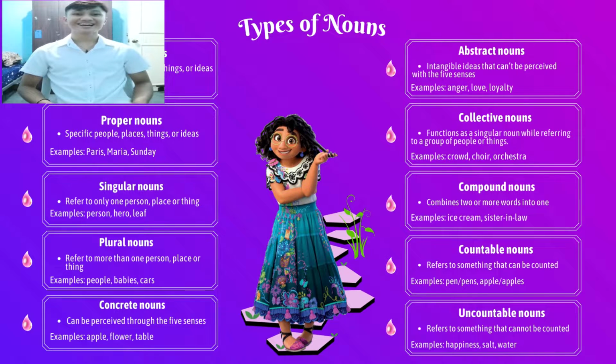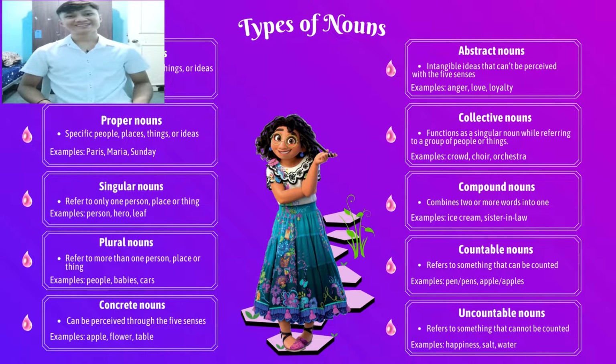Okay, next. Countable nouns refer to something that can be counted. For example, pen, pens, apple, apples, pineapple, and pineapples. And then last is uncountable nouns. They refer to something that cannot be counted. For example, happiness, salt, water, or hair. Do you have any questions?